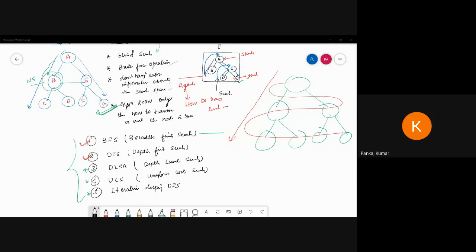So the first question that comes to your mind is how do we know to apply the uninformed search. Just a basic simple idea: suppose the environment is given and the agent can sense it, but there is no information about the goal and how to reach it, then we can go for the uninformed search. We have to only traverse. Suppose I go to a new city and have to explore it.